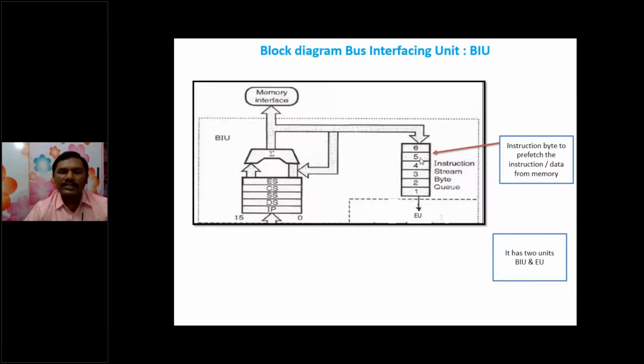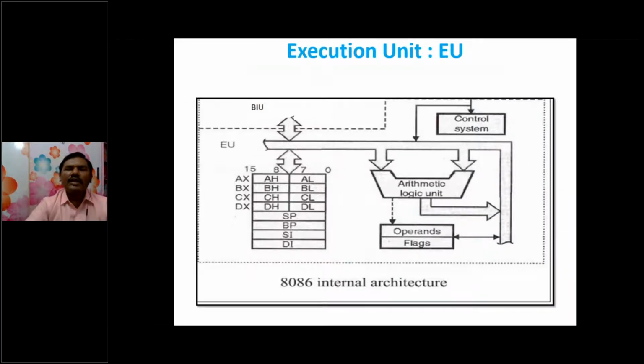When this first instruction is fetched, it goes to the execution unit, that is, to the instruction decoding and control unit. Here it controls the operations of the execution unit, or starts the operation of the execution unit, and it also decodes that instruction according to the execution unit.